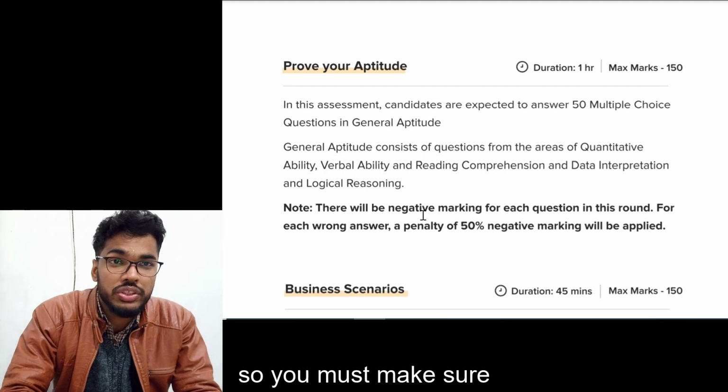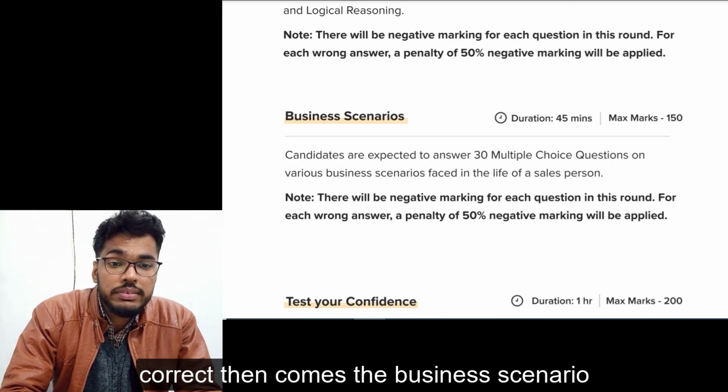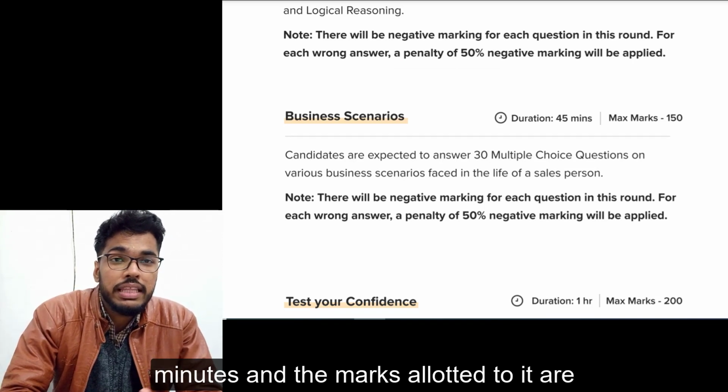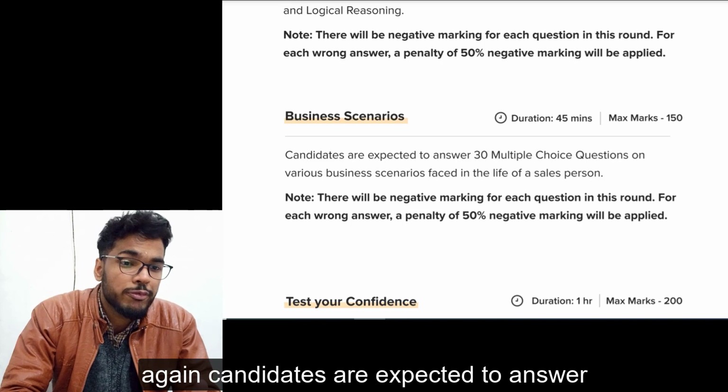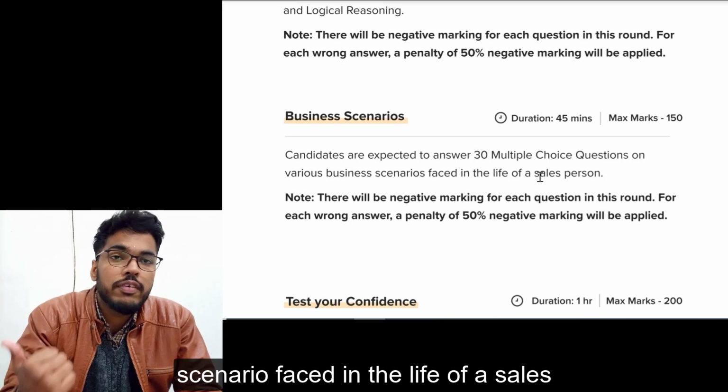So you must make sure that whatever you are attempting is damn correct. Then comes the business scenario, that is round 2. Its duration is 45 minutes, and the marks allotted to it are again 150. Candidates are expected to answer 30 MCQ questions on various business scenarios faced in the life of a salesperson.